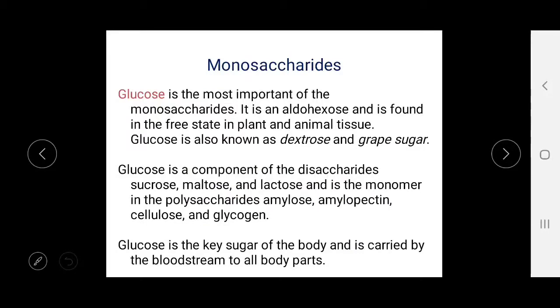Among monosaccharides, glucose is the most important. It is an aldohexose and is found in the free state in plant and animal tissues. Glucose is also known as dextrose and grape sugar. Glucose is a component of the disaccharides like sucrose, maltose and lactose, and it is the monomer in the polysaccharides amylose, amylopectin, cellulose and glycogen. Glucose is the key sugar of the body and is carried by the bloodstream to all the body parts.